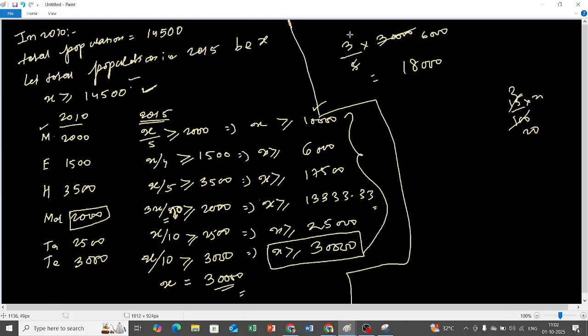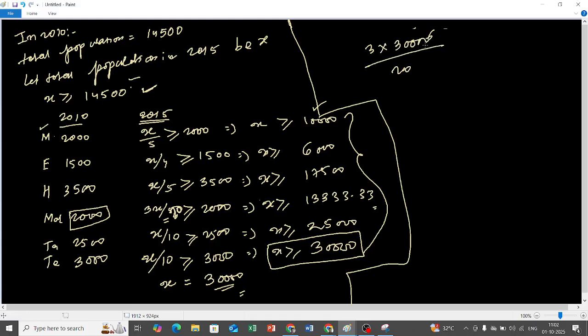3x by 20. Now, so 3 into 30,000 by 20, that is 4,500 in 2015. Okay, so what is the difference? 2,500. So these many people moved in. This is the answer. Did everyone get the point? Get the question?